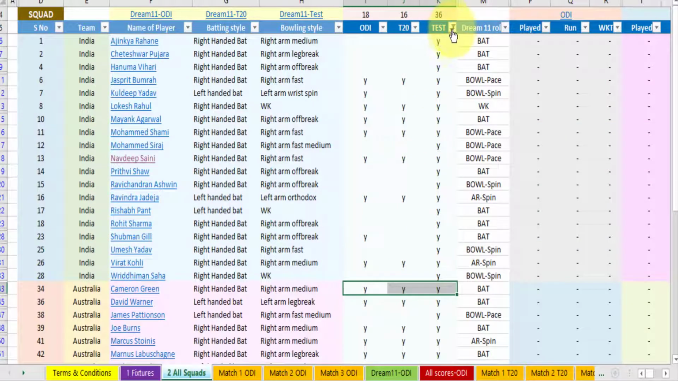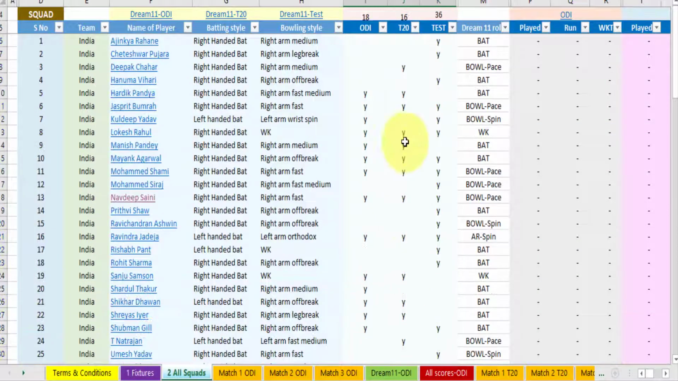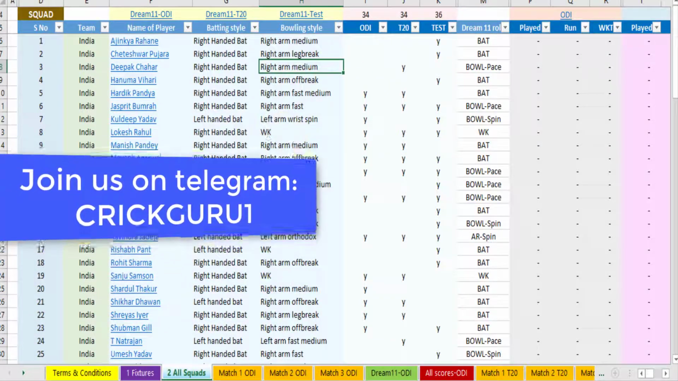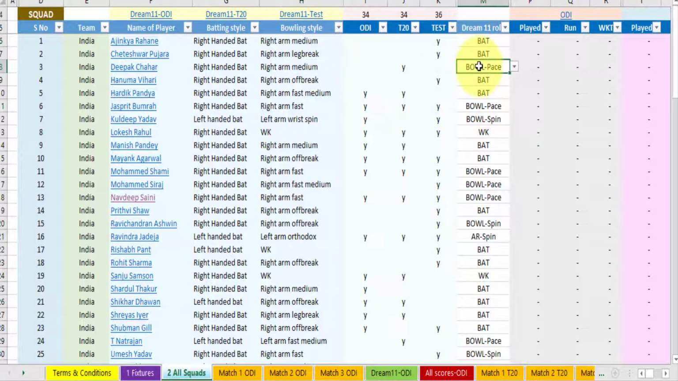Now let us come to one thing which we have done, which is very interesting also. Like Ajinkya Rahane is a batsman. So if you see in the Dream 11, from the drop down menu you can select whether he is a bat, all rounder or bowler. Similarly, Deepak Chahar is a bowler, but is he a pacer or spinner, a fast pacer or medium pacer? For that, we have just written it here. From the drop down menu you can select ball pacer.